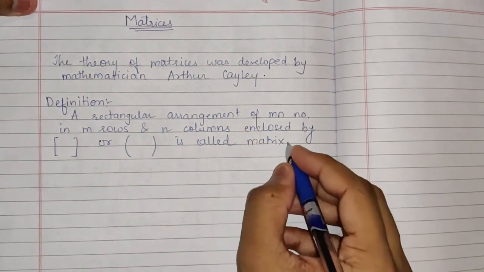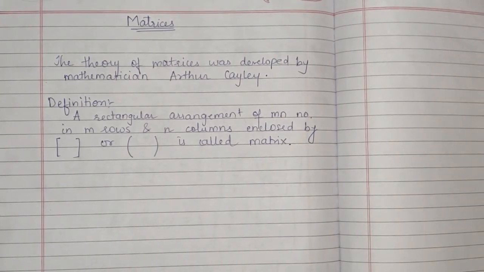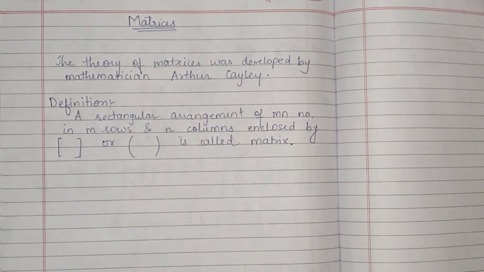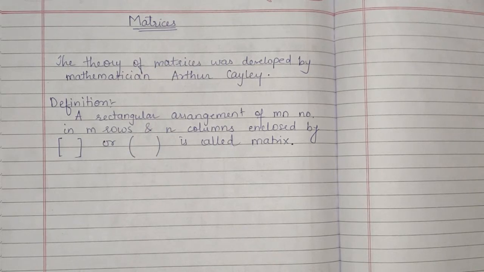Okay, now as you know, we have already studied determinants. In determinants we also represent the information of numbers in the form of rows and columns, but there is a difference between matrices and determinants. In determinants we represent the numbers between two vertical bars.